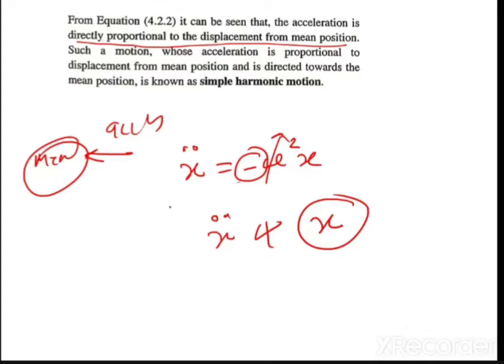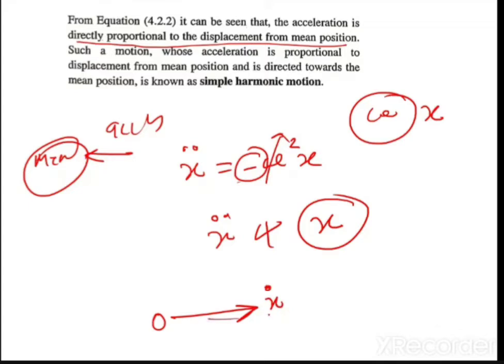If there was no minus sign, as in the case of velocity, which is omega into x, it means the velocity is always directed away from the mean position. Let us say O is the mean position. So x dot, the velocity, is always directed away from the mean position. That is why it is positive. And acceleration is always directed towards the mean position.